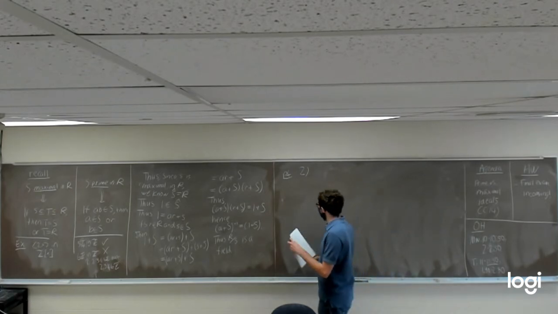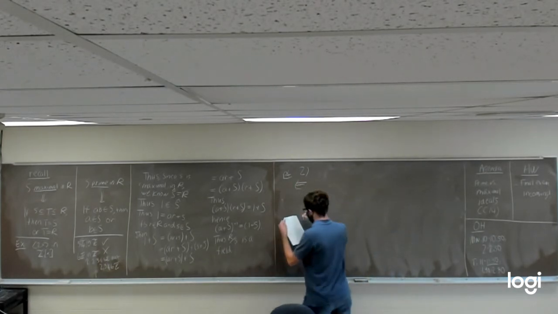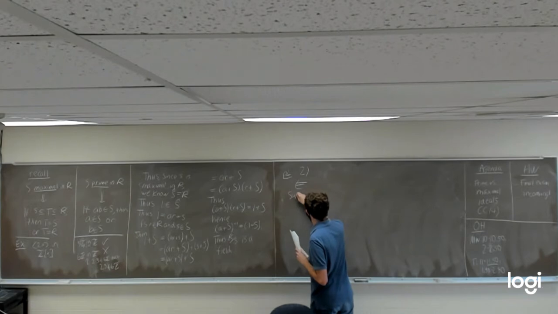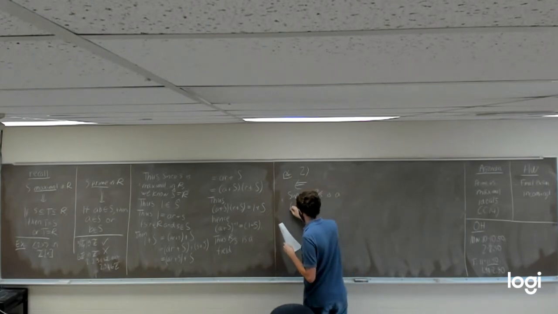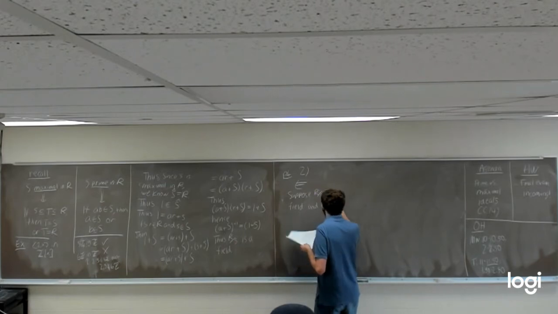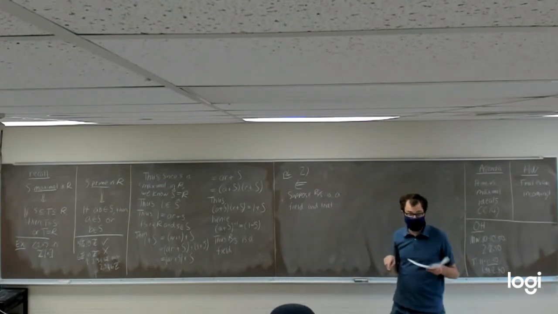So, backwards direction. So we're going to suppose that R mod S is a field, and our goal is going to be to show S is maximal.